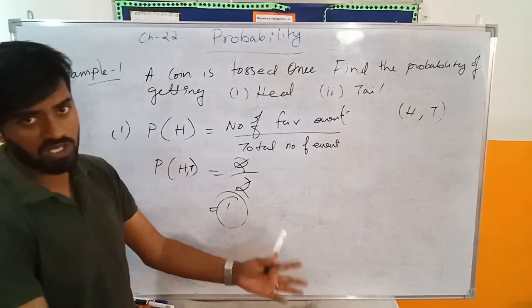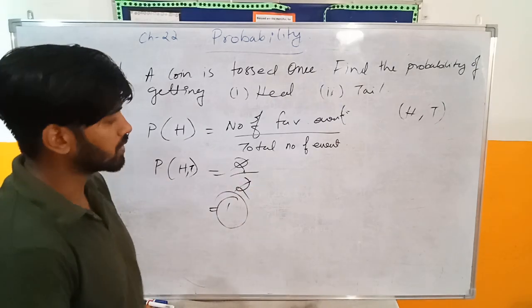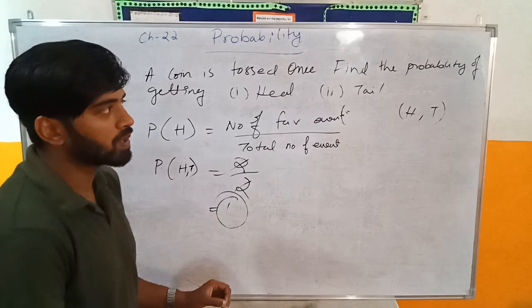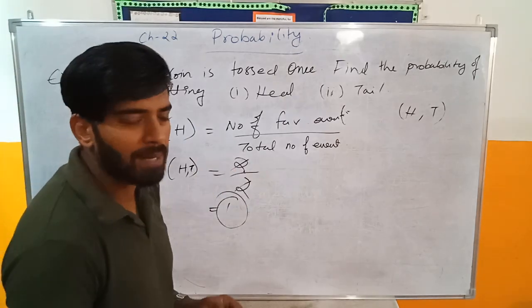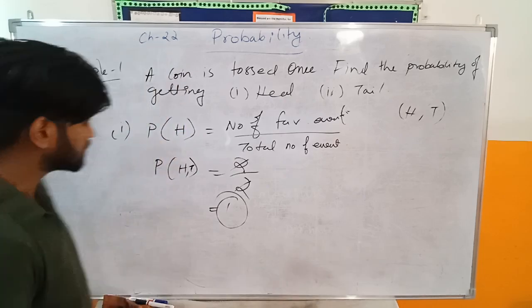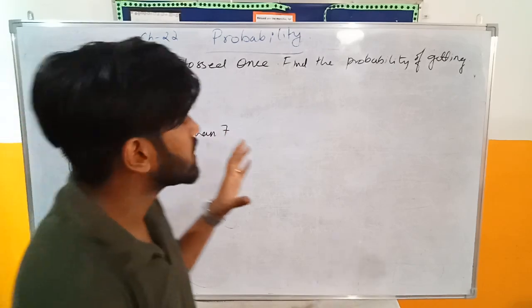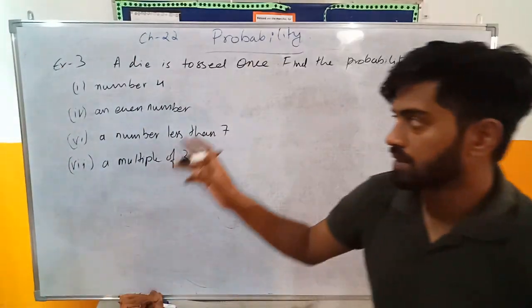फ्रैक्शंस में आएगा, अगर फ्रैक्शंस को आप डेसिमल में कन्वर्ट करते हो तो हमेशा 0 और 1 के बीच में ही रहेगा आंसर. Okay, so this is what I really wanted to explain to you guys. We will also look at one more example, and then you guys can do the homework that is given to you. Okay, this one more example that we'll be looking at is example number 3.